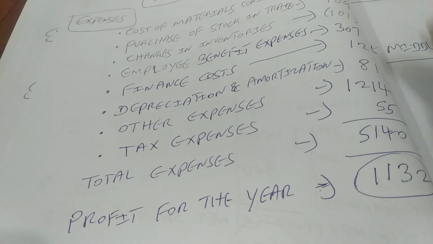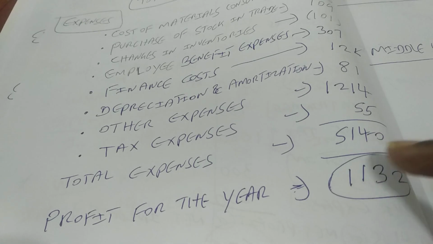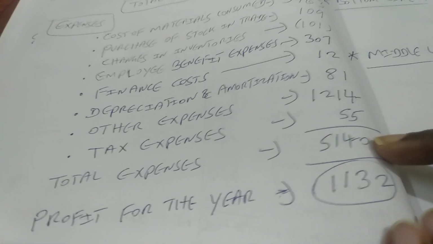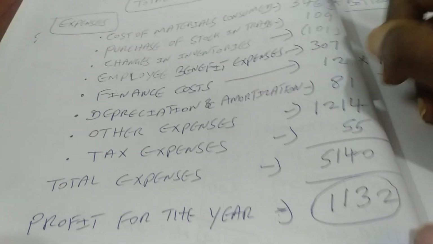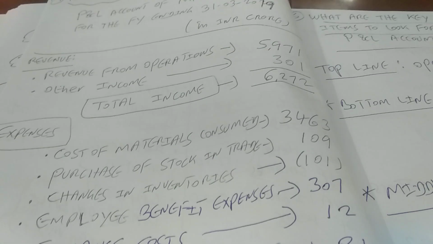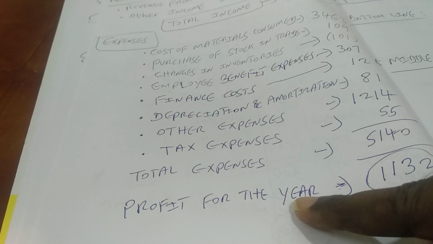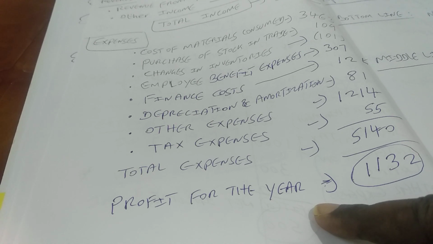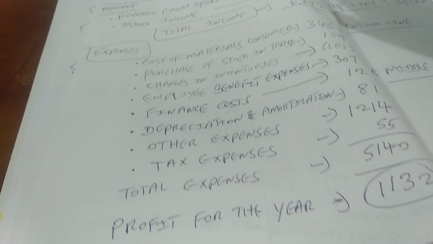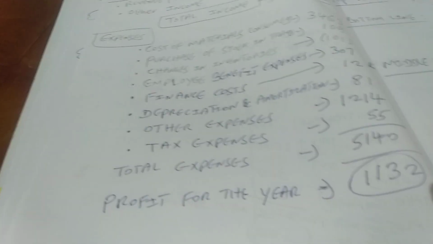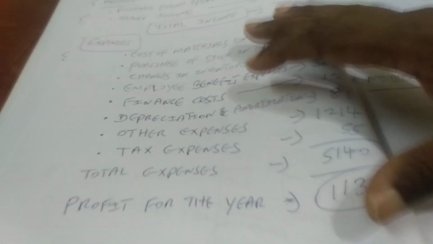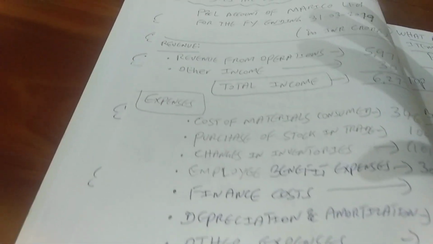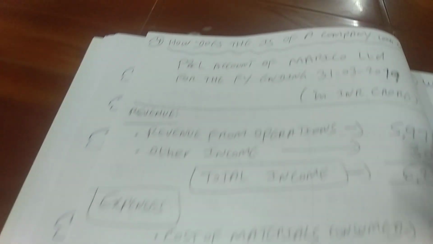If you put the total of all this, that gives you the total expenses, coming to around 5140 crores. If you subtract 5140 crores from the total revenue of 6272 crores, what you are getting at the end of the year for the company is net profit for the period after taxes, after covering all the expenses, which amounts to 1132 crores. So this is how the income statement of a real life company looks like, given in the vertical format, that is top to bottom format.